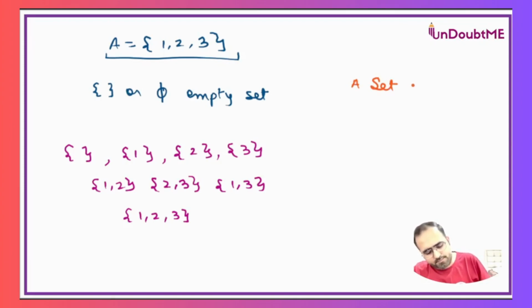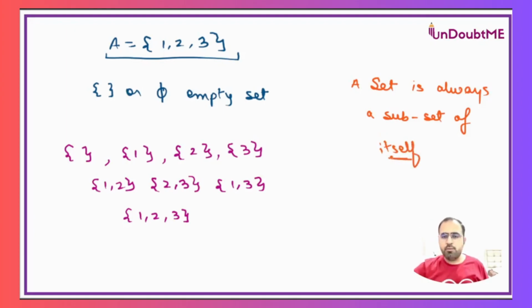A set is always a subset of itself. It looks very weird, but it is very obvious: if I'm talking about my parts, then I am part of myself. Can I say it like that? Yeah. So the same logic you can apply over here, that a set is always a subset of itself.